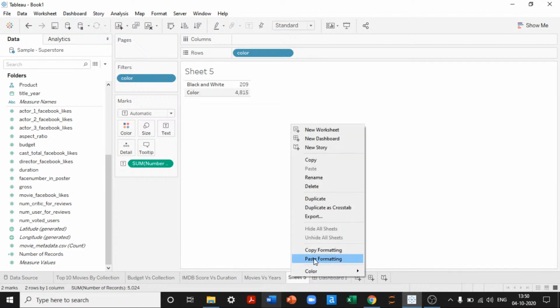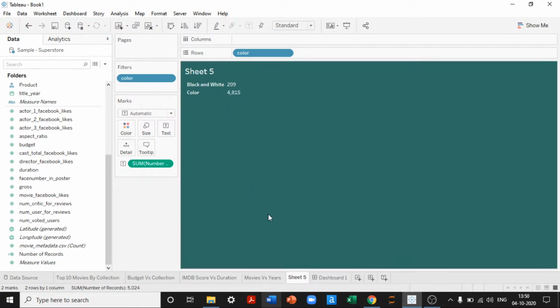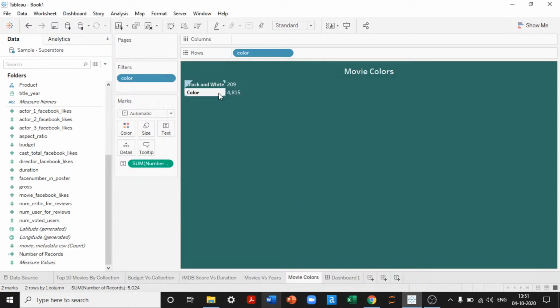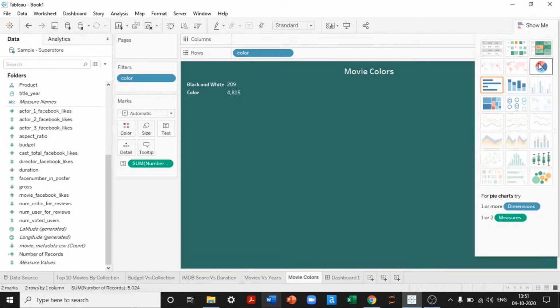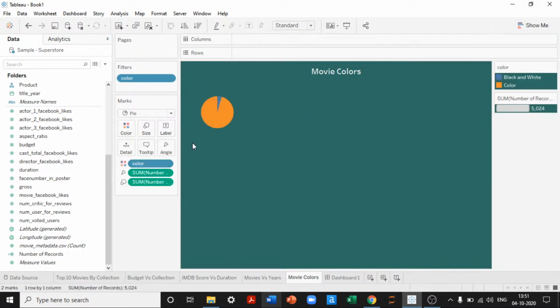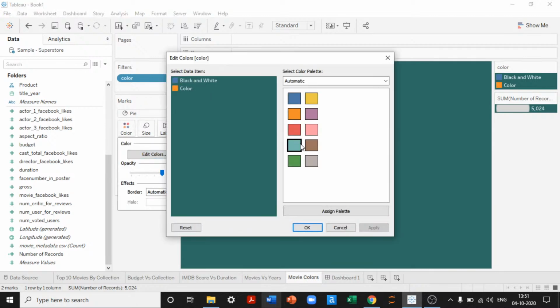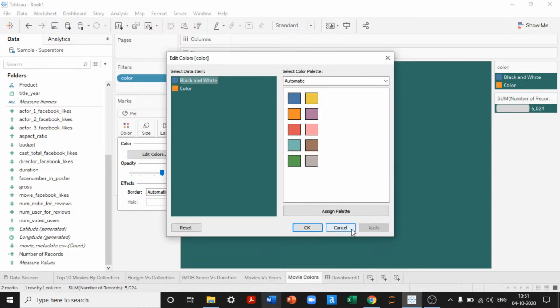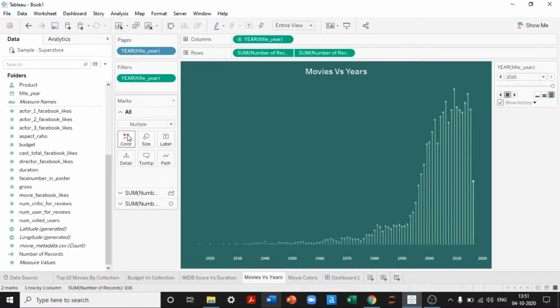And then I'll format this as well. This will be movie color. Okay, so we have this information. We can keep this in the middle. Apply this. Okay, with this I don't want a number, so I wanted to create a pie chart out of it. I'll change the color also. I didn't like the colors. I will take the color from here.